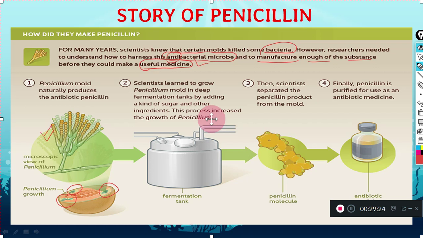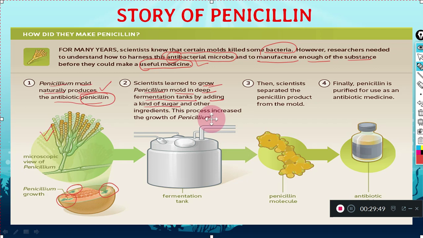Clear? So now scientists found out how to grow this penicillium mold in deep fermentation tanks. By adding some kind of sugar in that process, the production of penicillin increased. After that, the scientists separated the penicillin product from the mold.